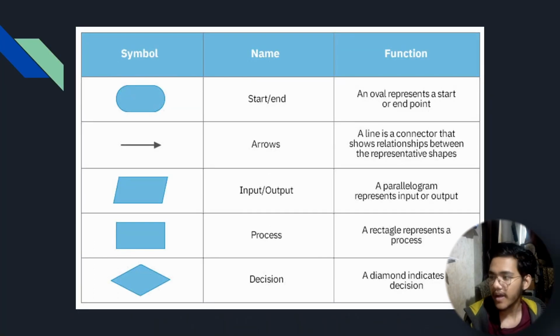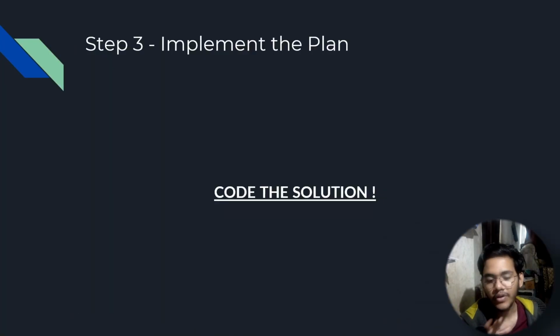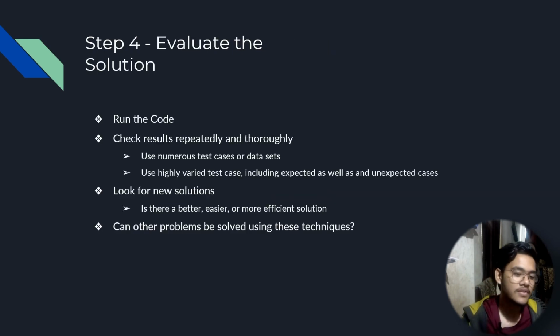Now let's come back on track and jump to the third step. Now that we have a proper plan, it's time to code the solution, okay? Step 4 is checking each test case: compiling the code, running the code, checking each test case. How is the output compared to what we want? Okay. If the output is wrong, then we go back, we tweak the code again, and come back to step 4. So now it's a non-linear process, right? We go back to step 3, then test again with step 4, go back to step 3 and do it again with step 4.